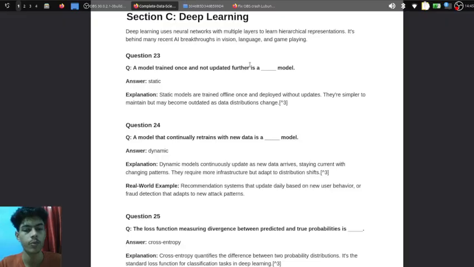Dynamic models continuously update as new data arrives, staying current with changing patterns. They require more infrastructure but adapt to distribution shifts. A real-world example is recommendation systems that update daily based on new user behavior, or fraud detection that adapts to new attack patterns.